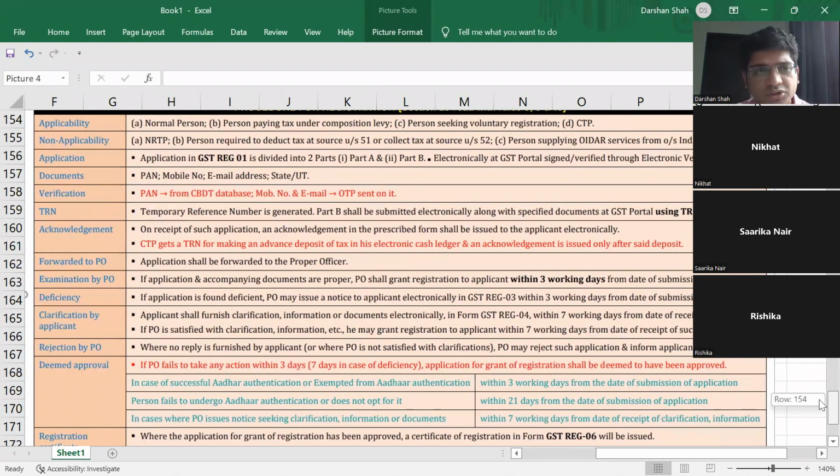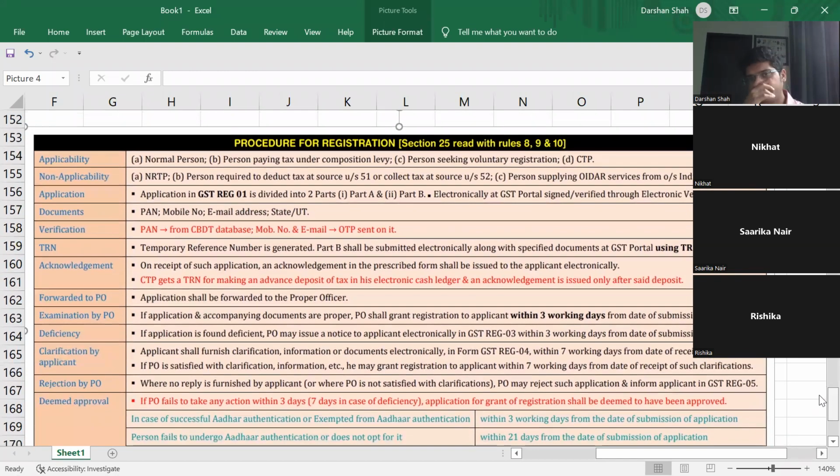Okay. So this is the process of registration. Section 25 read with Rules 8, 9, and 10. Quoting of sections is not required for you guys, for BCom level. So, applicability. This registration process is applicable to anyone who is a normal dealer, a person paying tax under composition levy, meaning composition scheme, and a person seeking voluntary registration. Voluntary means I am not applicable under threshold limit, but I want to register. You can voluntarily get yourself registered.